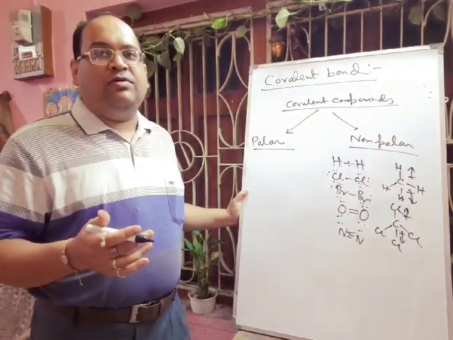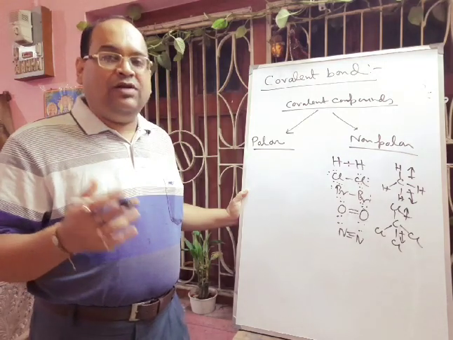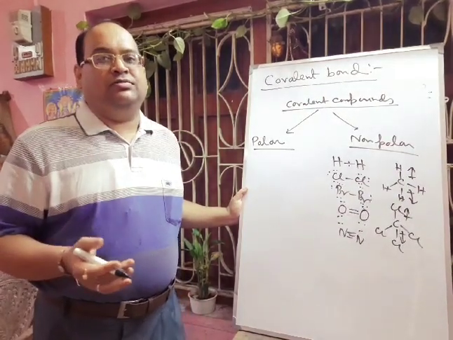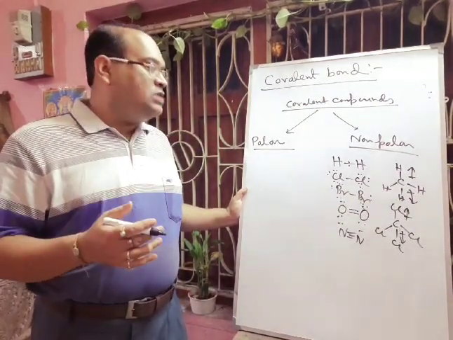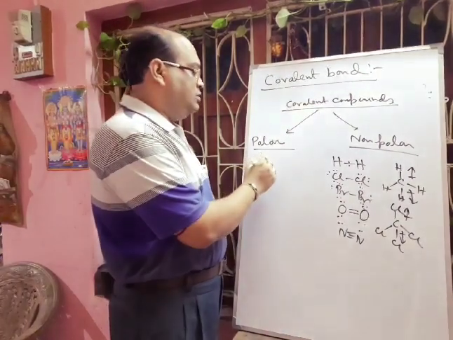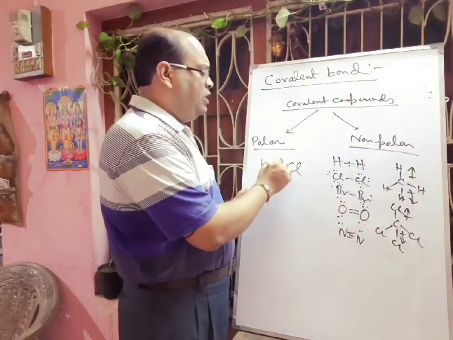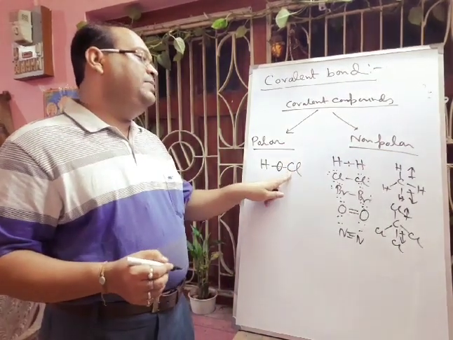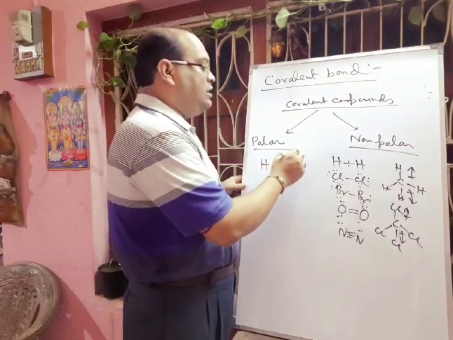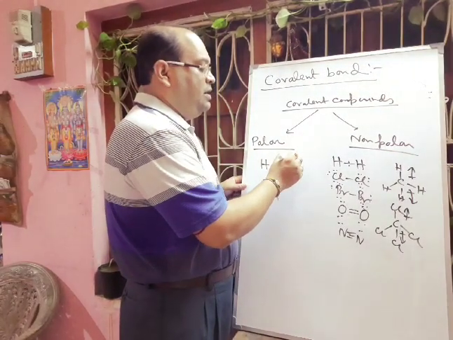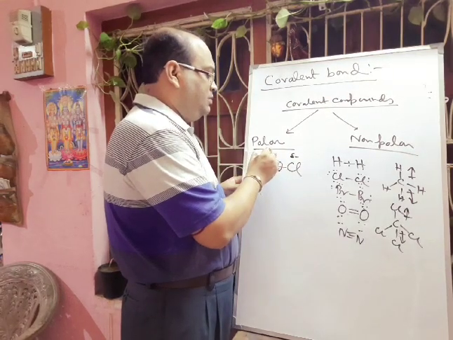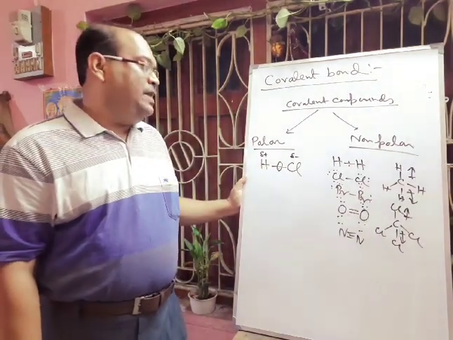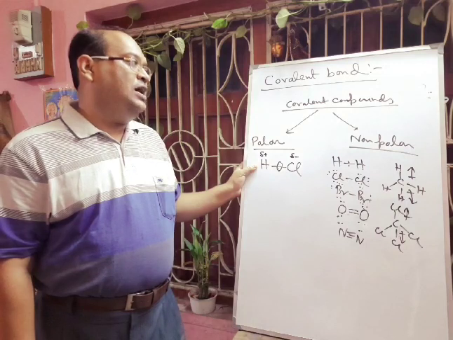But in covalent compounds where the shared pair of electrons is not equally distributed between two atoms, this type of compound is called polar. We can think about the HCl molecule. In the HCl molecule, the bonding pair of electrons is not equally shared because chlorine is more electronegative, so it will attract the bonding pair of electrons towards itself. Definitely on the chlorine atom there will be development of a partial negative charge, and on the hydrogen atom there will be generation of a partial positive charge. So there will be charge separation, and that is why this compound is called a polar covalent compound.